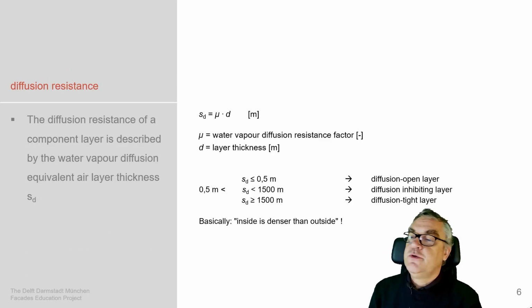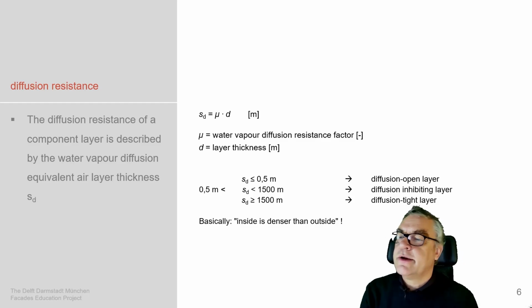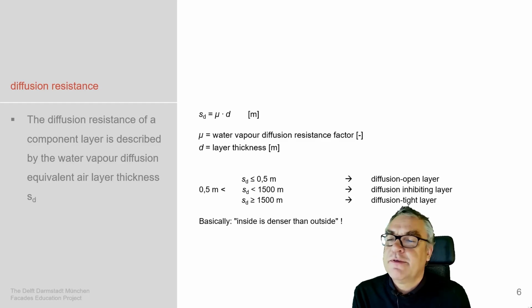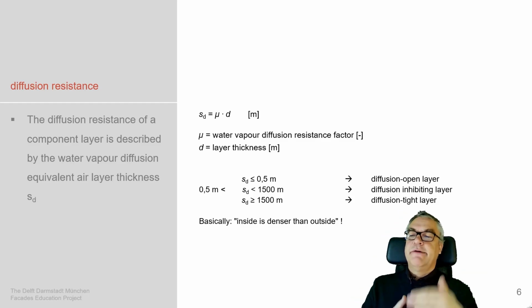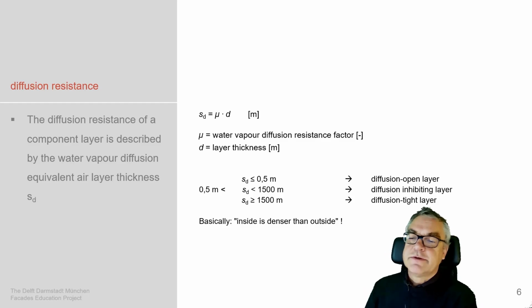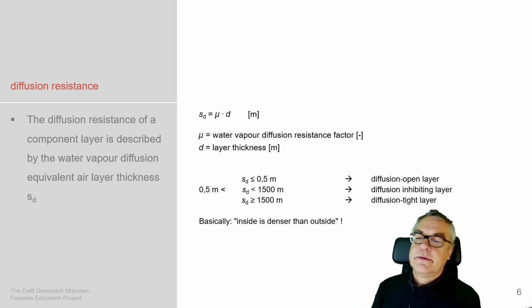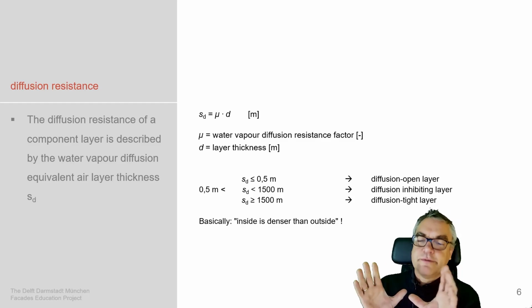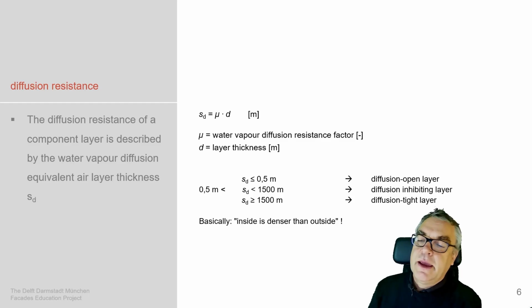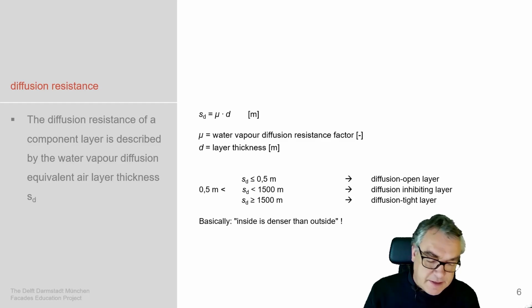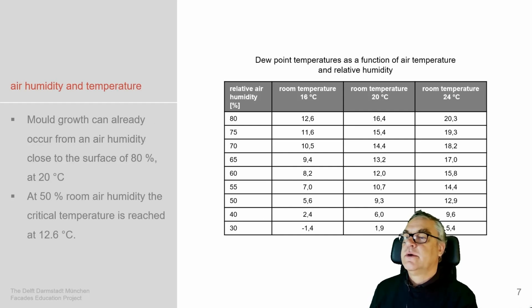And this diffusion resistance is defined in the so-called SD value. The diffusion resistance of a component layer is described by the water vapor diffusion equivalent air layer thickness. That means an air layer of, for example, 1,500 meter is called watertight. An air layer of less than 1,500 meter is kind of, there's a diffusion happening. And an air layer of 0.5 meter is actually an open layer. And with this SD factor, we define different materials and their resistance against water.